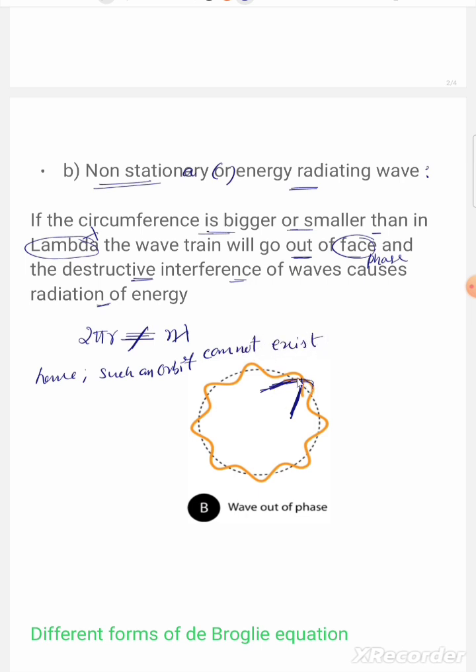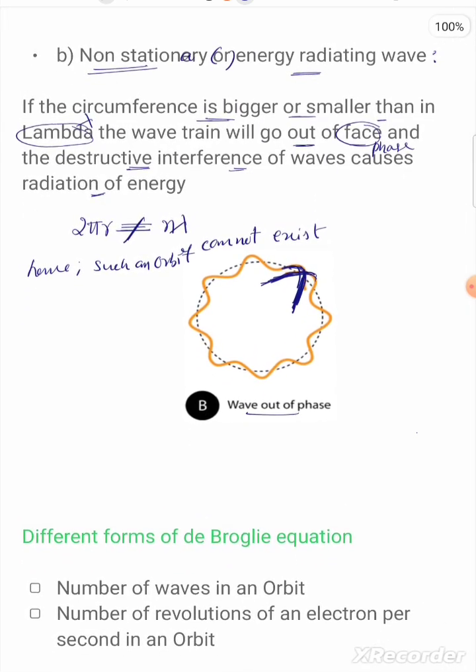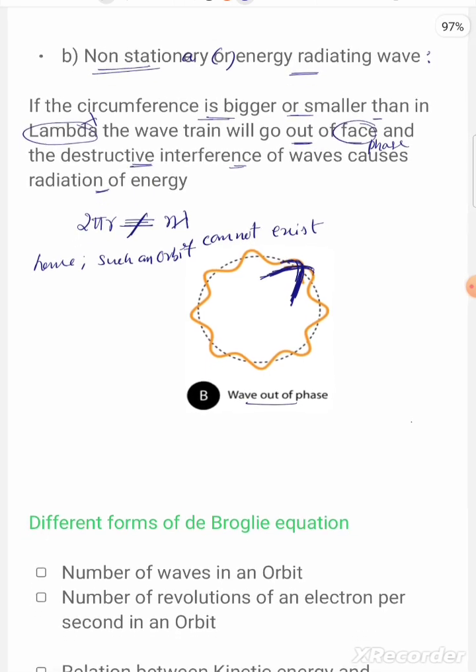This is out of phase, the electron wave is not in phase, it comes out of phase. Next, these are the two possibilities of a moving electron.